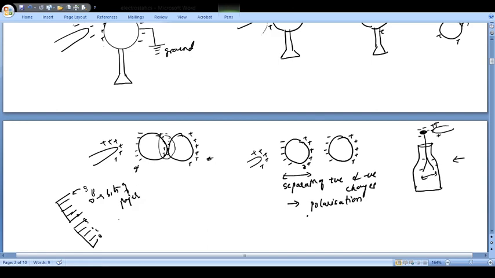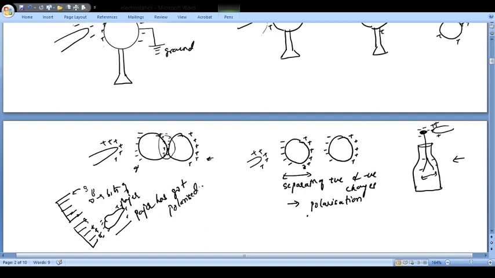Now why is this phenomenon there? Because when the comb rubs through dry hair, it becomes charged due to friction. The charged comb now has the ability to attract small bits of paper due to electrostatic induction. There will be an electrostatic induction. If I take a big paper here and say the comb is positively charged, then the negative will come on this side and positive will come on the other side. And therefore you say that your paper has got polarized.